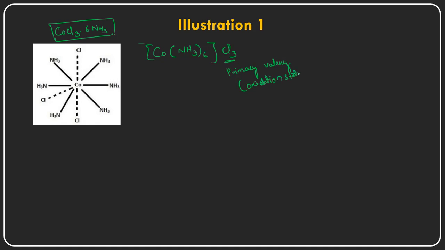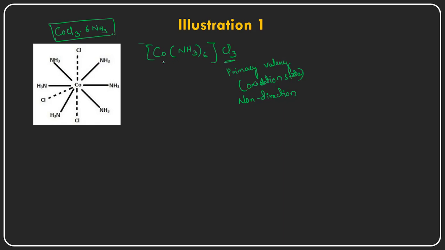The oxidation state of a central metal ion. These are bonded with the central metal atom with dotted lines here, and these are non-directional. But if you see ammonia, six ammonia ligands are there, bonded with the cobalt with stronger bonds.